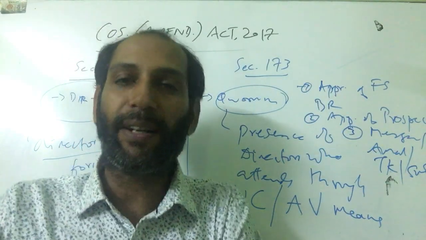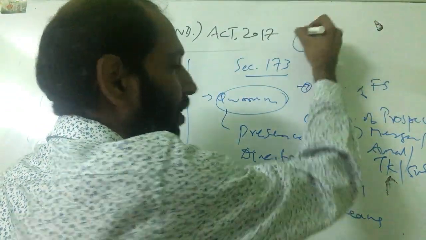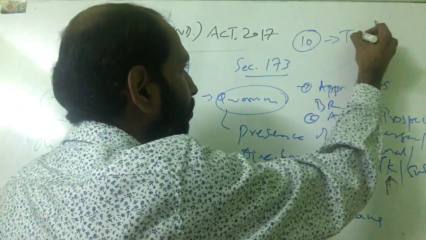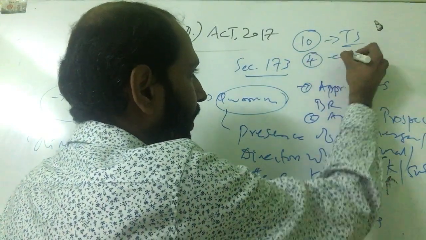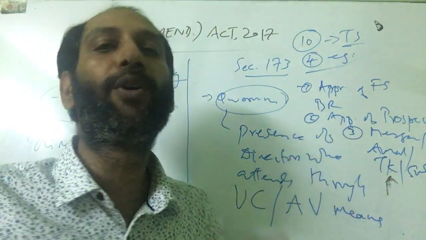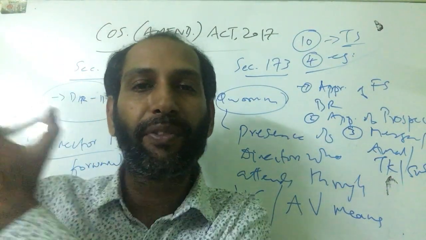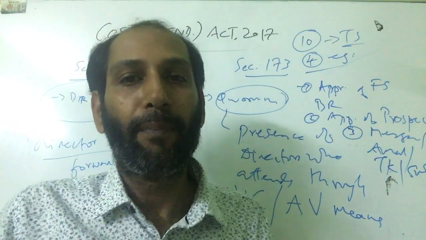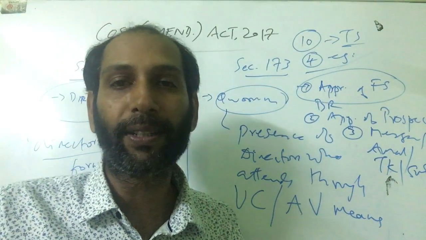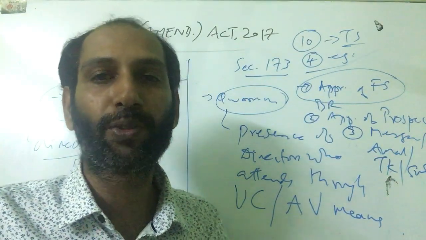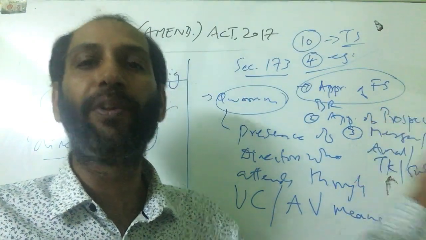For example, there are 10 directors, the total strength, that is the TS. The quorum is, say, 4. Now, at a board meeting, a few directors are willing to attend through audio or video visual means, but a restricted item is there in the agenda. In the earlier law, that is the 2013 Act, you can't pass that, because if restricted items are there, directors should not participate through video conferencing.